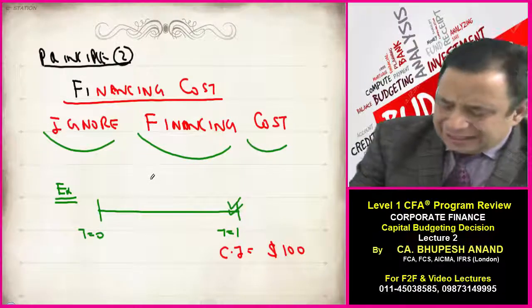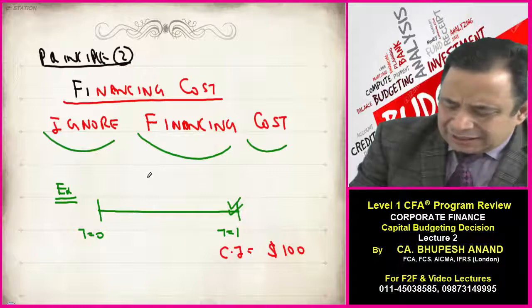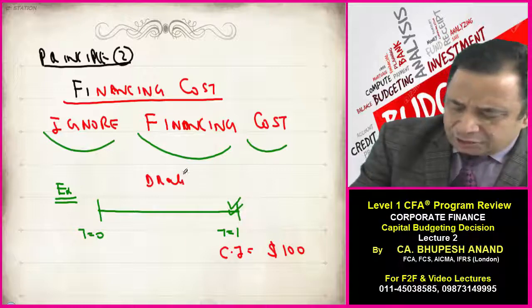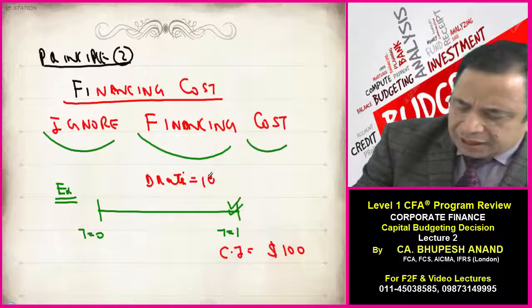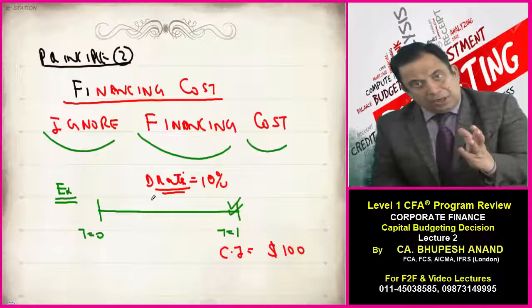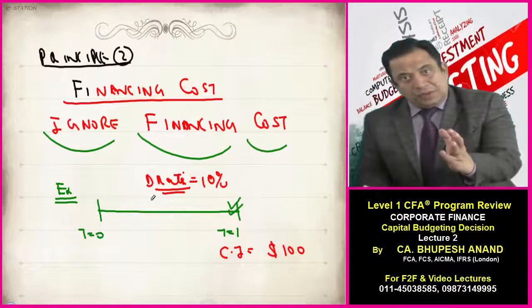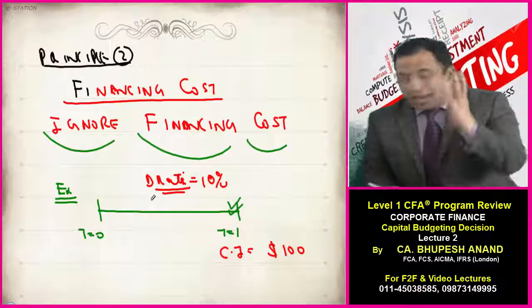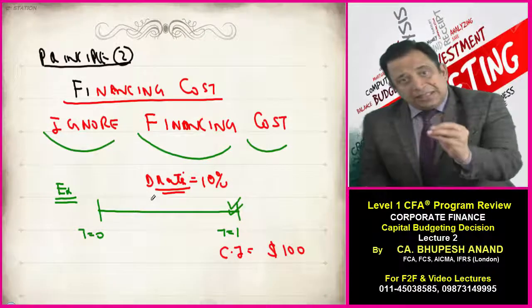Let the discounting rate, the time value of money rate, be 10%. I have already told you what is the meaning of discounting rate, inflation rate, and cost of capital.